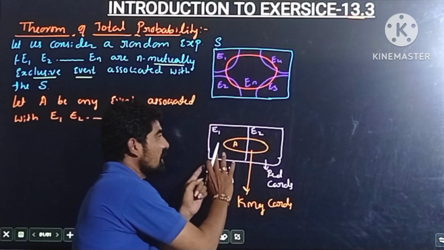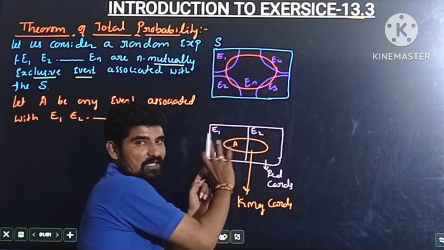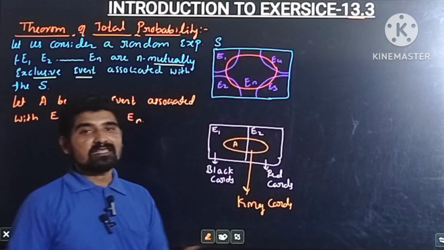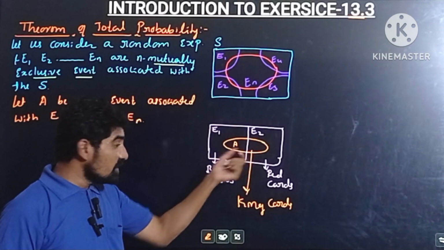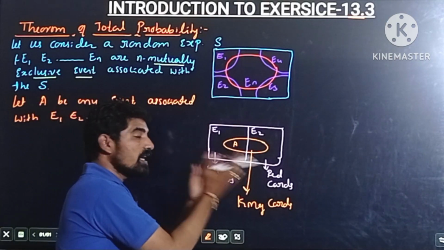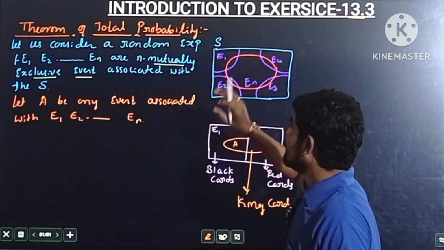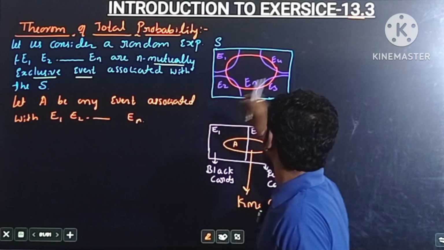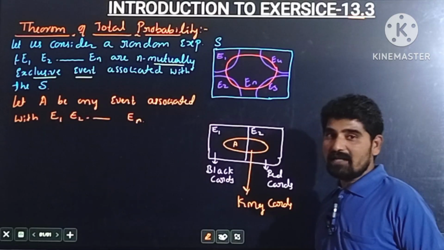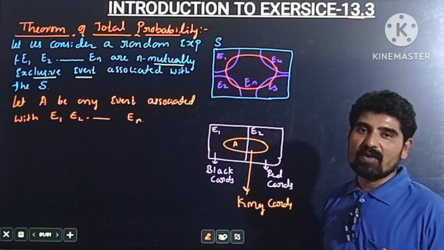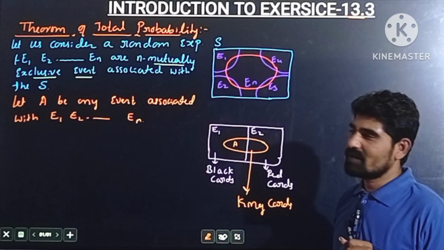It means E1 intersection E2 is the null set. This is nothing but being associated to E1 and E2. Similarly here also, A is one of the events which exists in E1, E2, E3 and so on up to En, but there is nothing common between them. I hope all of you understood this.